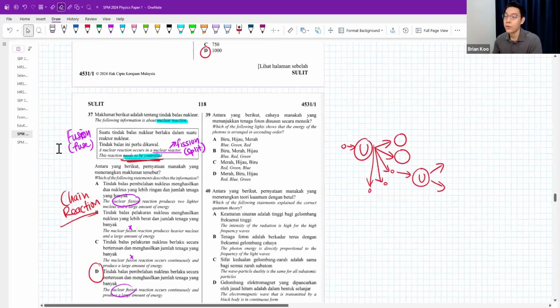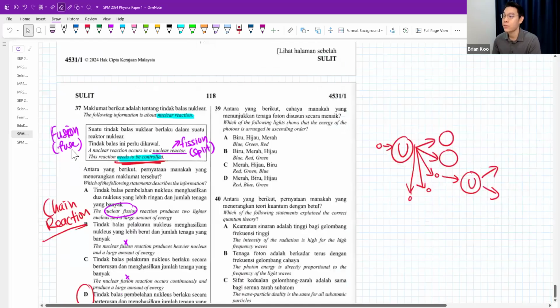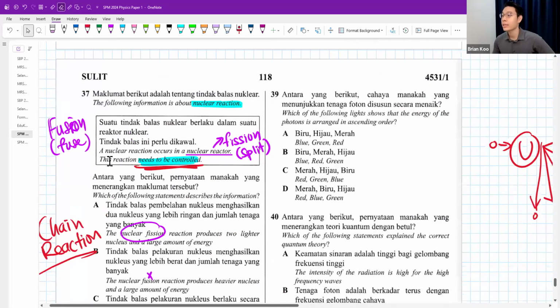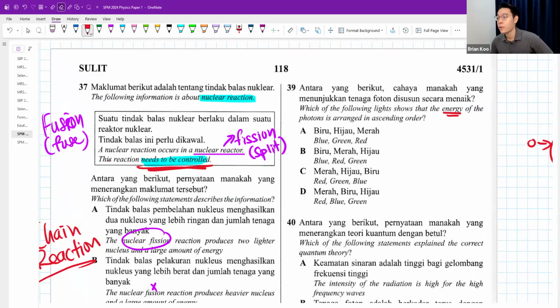And then, which of the following lines shows the energy of photons arranged in ascending order? Energy of photons must follow this formula, either one, depending on whether you want to use frequency or wavelength.